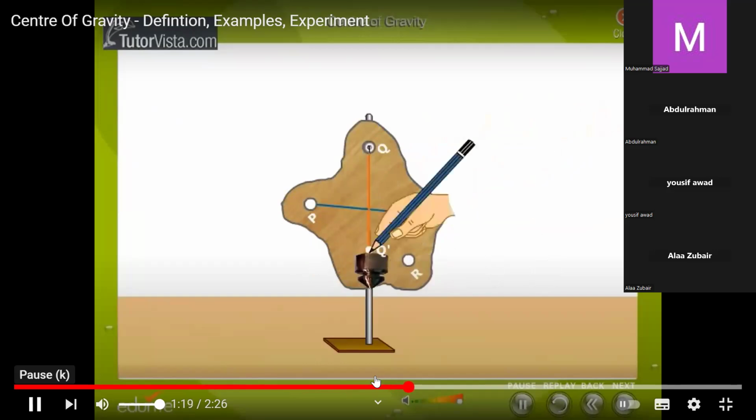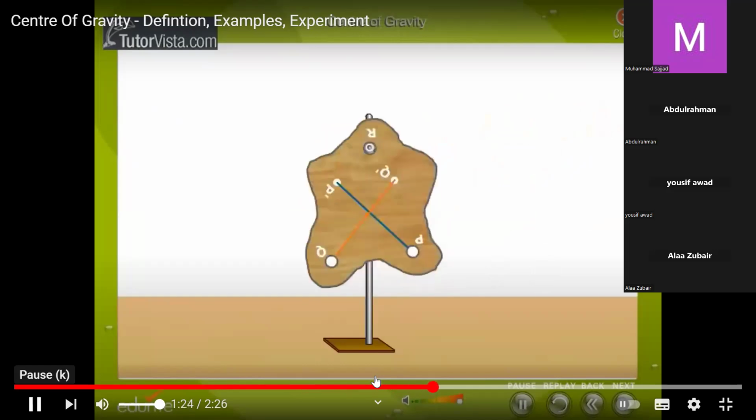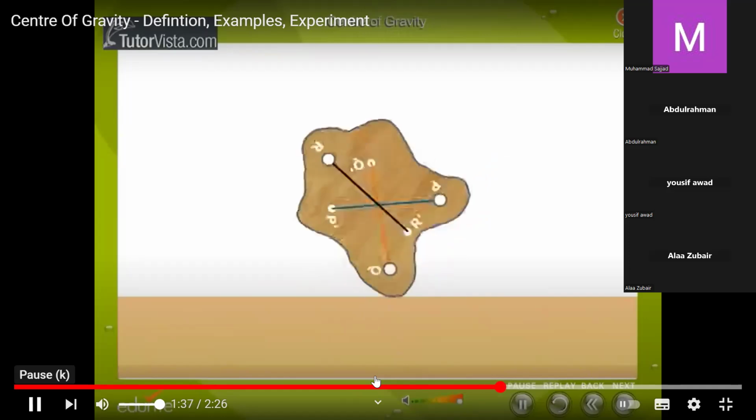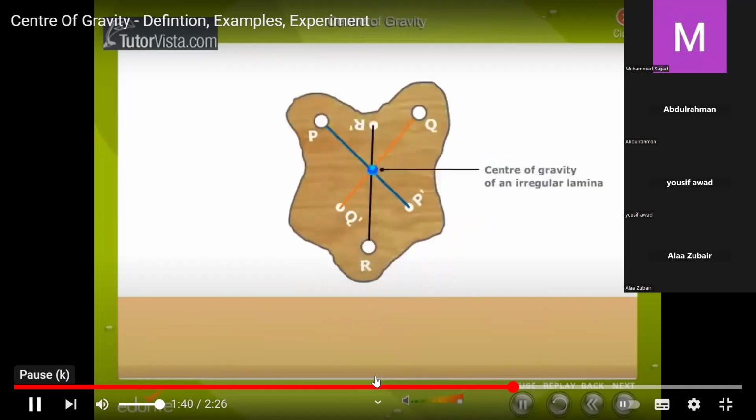Now follow the same procedure for the point R. Now see, we observe that all three lines, PP dash, QQ dash, RR dash, are intersecting at one point. That is the center of gravity of an irregular shaped object. This point where all three lines meet gives the center of gravity of the lamina.